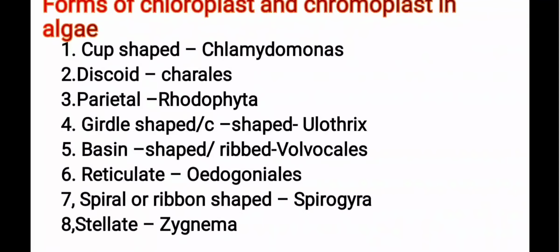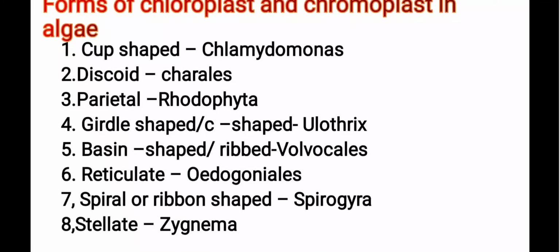Form of the chloroplast or chromoplast in algae. Students, there is a great diversity of chloroplast or chromoplast in algae. They can be cup-shaped in Chlamydomonas, discoidal in Charales, parietal in Rhodophyta, girdle-shaped or C-shaped in Ulothrix, basin-shaped or ribbed in Oedogoniales, reticulate in Hydrodictyon, spiral or ribbon-shaped in Spirogyra, while stellate in Zygnema.